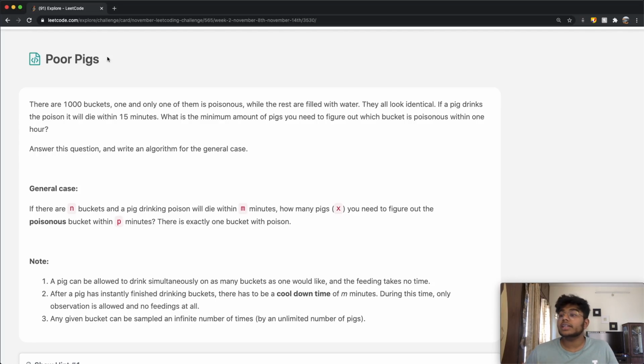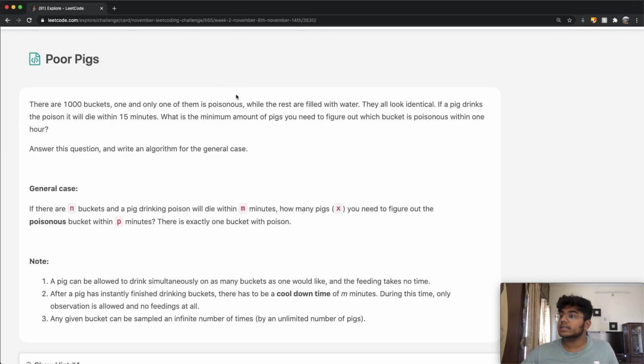So we're given 1,000 buckets, and out of those 1,000 buckets, only one of them has some sort of poison inside of it, and everything else is filled with water. All of the buckets look the same. If a pig drinks the poison bucket, it will die within 15 minutes. What is the minimum number of pigs you need to figure out which bucket is poisonous within 1 hour? Answer this question and write an algorithm for the general case.